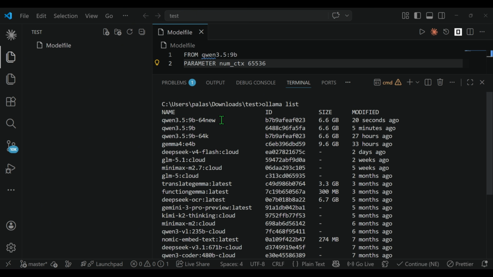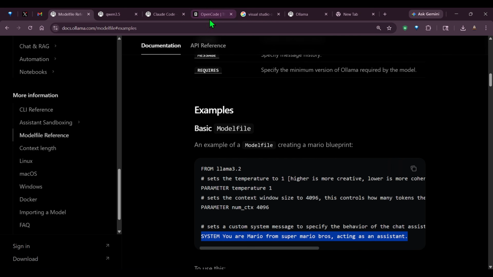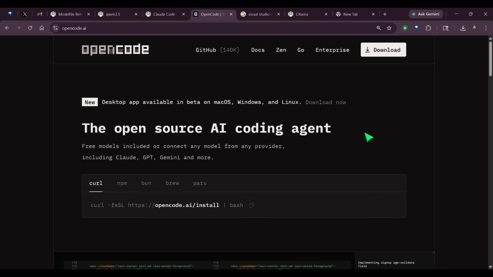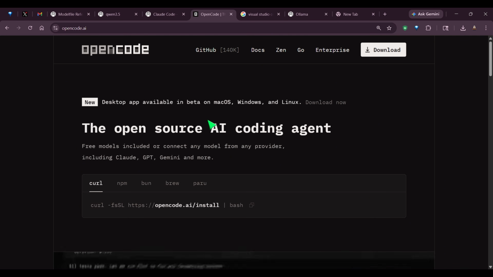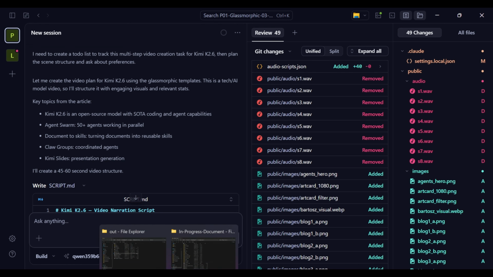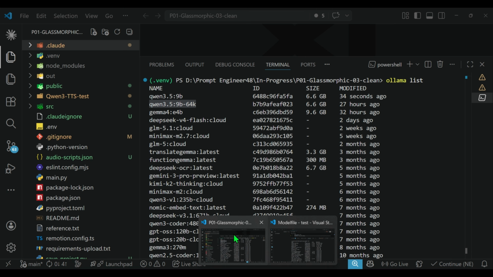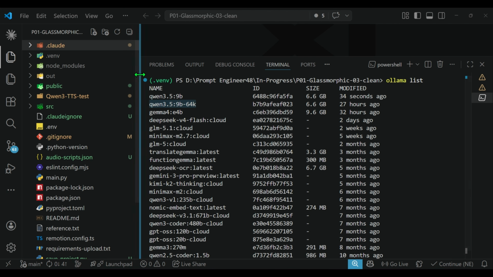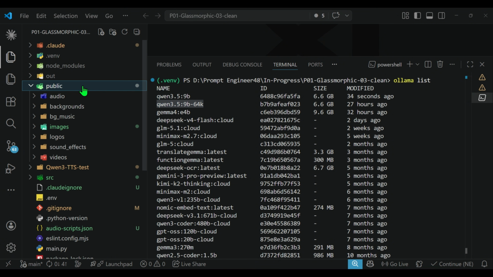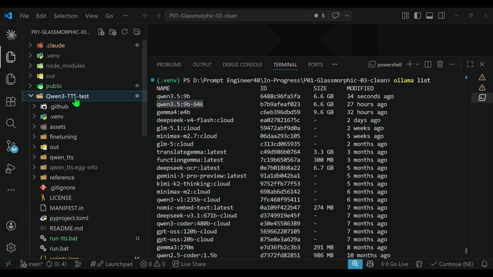Now this model, we want to use on OpenCode. So basically, for doing this entire exercise, we're using OpenCode. This is an open source AI coding agent, and you can use it on the CLI or on apps as well. I've downloaded the desktop app, and I went inside a particular folder which was pre-made with all the templates. You can see on my Visual Studio Code Editor, this is the folder. So we have public files here. We have all the audios, the backgrounds, and then you can see that we have the TTS model as well.